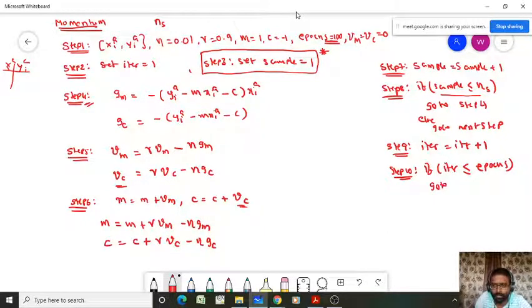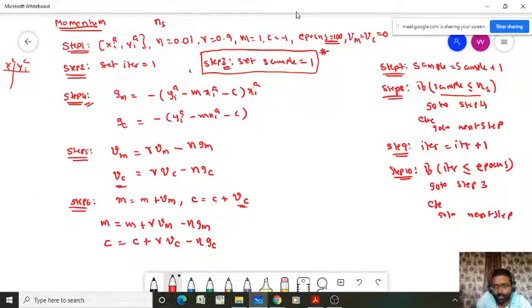Then we have to go to which step? Step 3. You have to go to step 3 and again start from the first sample in the dataset. Else, go to the next step.